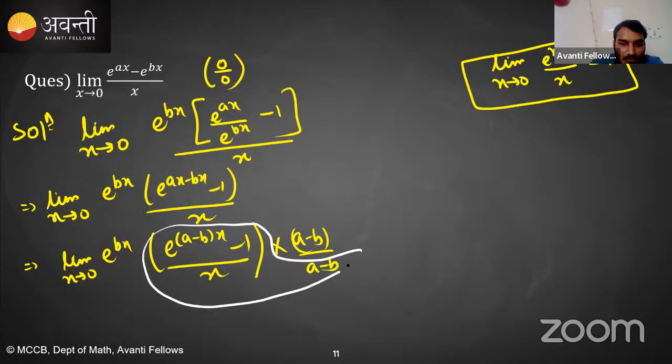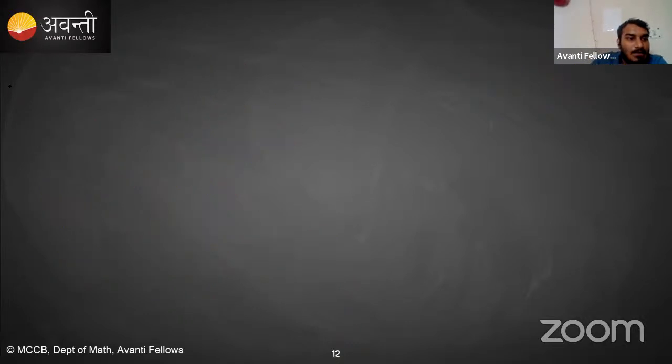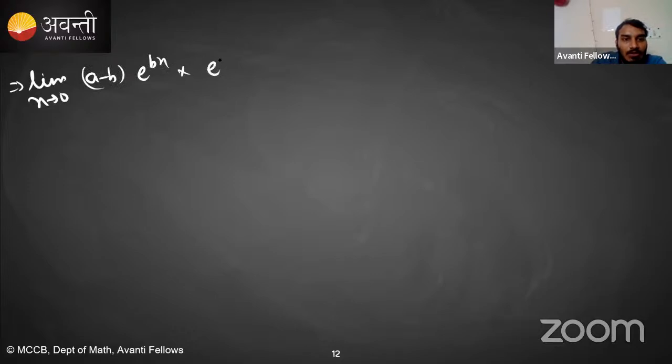It becomes limit x tending towards 0, (a minus b) into e^(bx) into (e^((a minus b)x) minus 1) divided by (a minus b) into x.